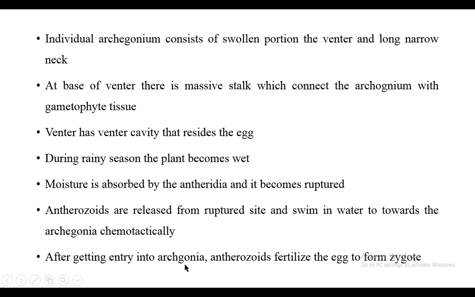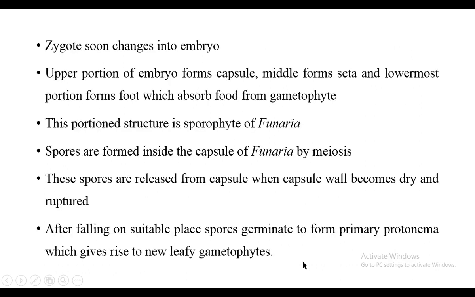After entering the archegonium, the antherozoid fertilizes the egg to form a zygote. The zygote soon changes into an embryo. The upper portion of the embryo forms the capsule, the middle forms the seta, which is a long stalk, and the lowermost portion forms the foot, which is embedded in the gametophyte and absorbs food and nutrients.